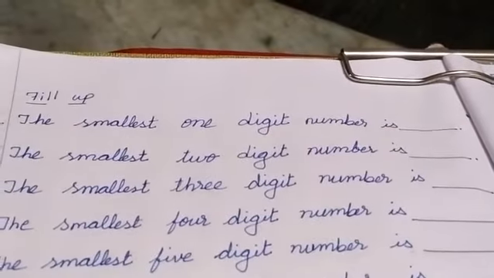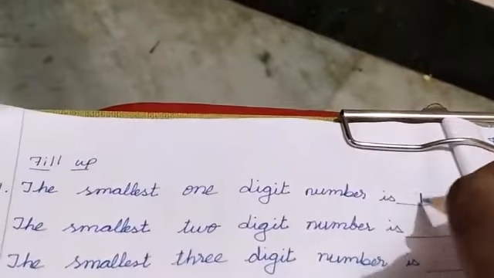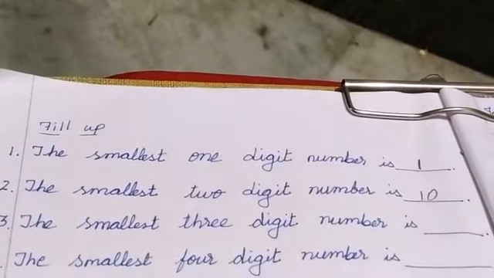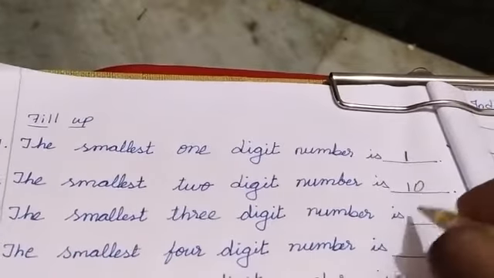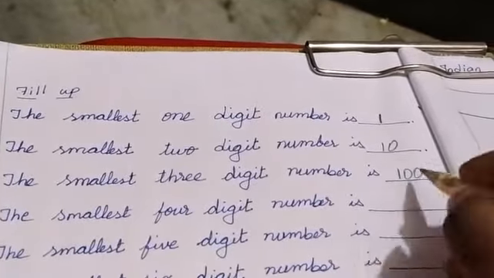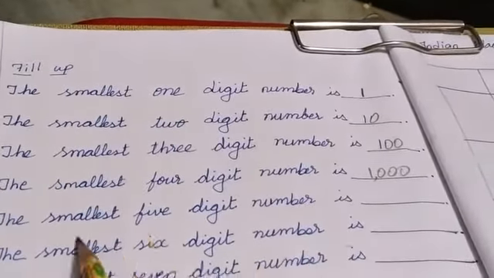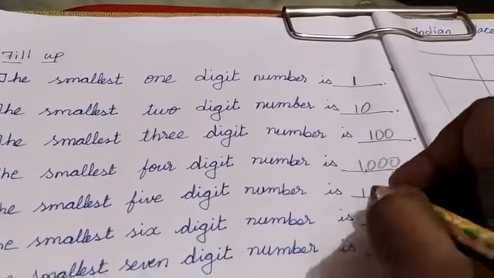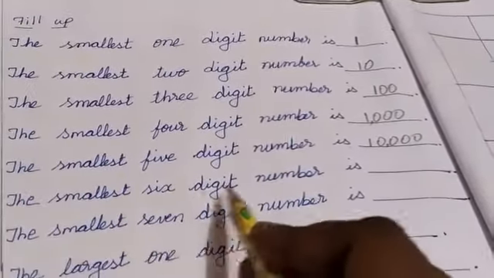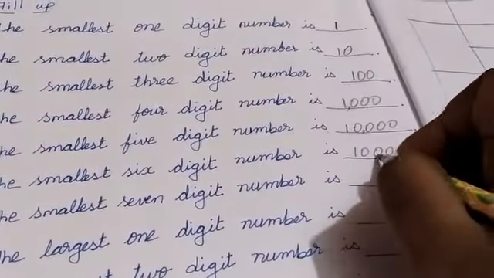Using this, now we may write the fill-ups. The smallest one digit number is 1. The smallest two digit number is 10. The smallest three digit number is 100. The smallest four digit number is 1000. The smallest 5 digit number is 10,000. The smallest 6 digit number is 1, 0, 0, 0, 0, 0.